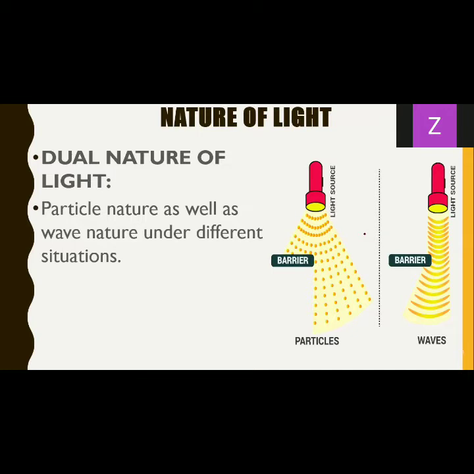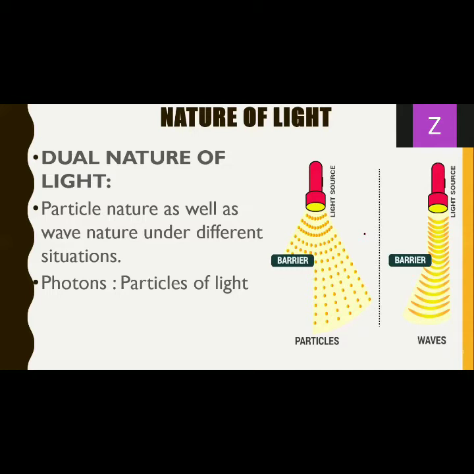Now obviously we are not going to focus on particle nature as of now, but definitely we are going to consider it when we go for the chapter regarding atoms and nuclei. You are already familiar, I'm guessing, with what the particles of light are called. They are called photons, and these are the particles which we consider the particles of light. So photons are the particles of light, and the collection of photons travels in the form of a wave, giving us the wave nature and particle nature at the same time.